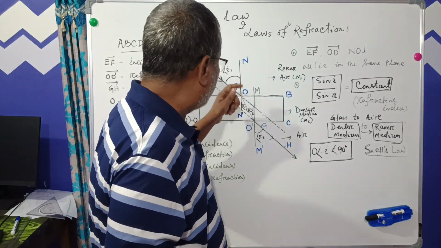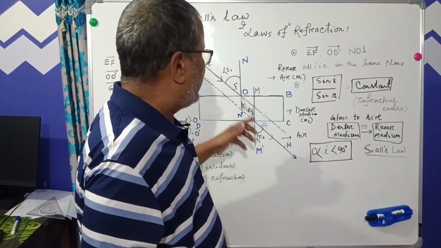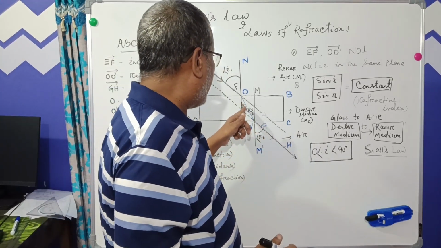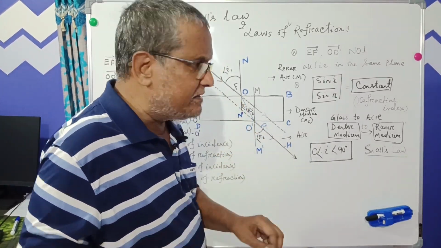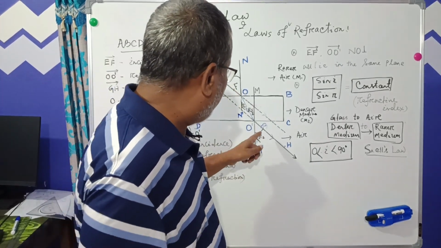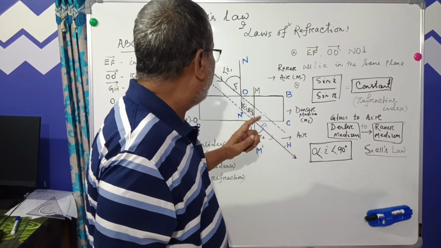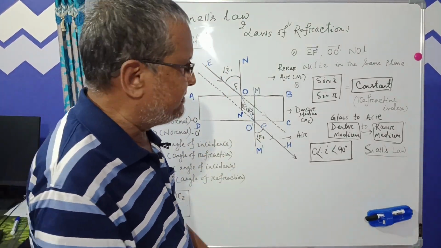Now you compare the two angles, the angle of incidence and the angle of refraction. Naturally it appears that the angle of refraction is less than the angle of incidence. Similarly, you see here, the angle of incidence is less than the angle of refraction, just vice versa.